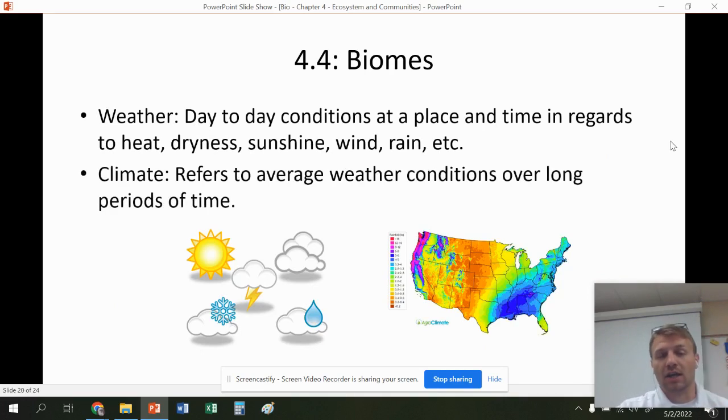But one last term I want to get to before we close out this chapter is the difference between weather and climate, which we talked about before in climate change. But weather is just the day-to-day conditions. This is like heat, dryness, sunshine, rain, temperature, things like that. Climate is the averages of weather. So weather is more day-to-day, climate's longer periods of time.